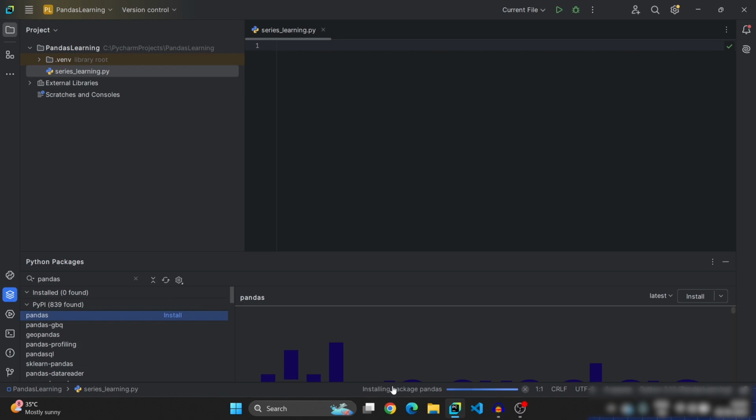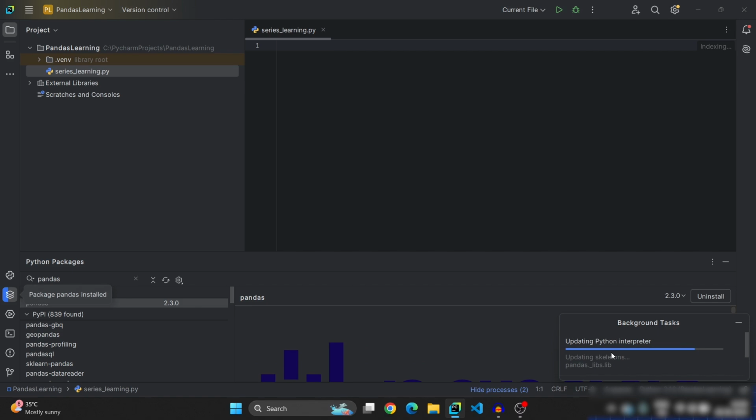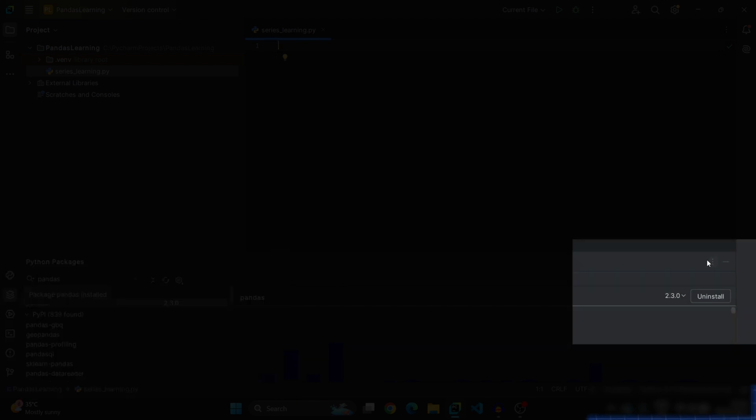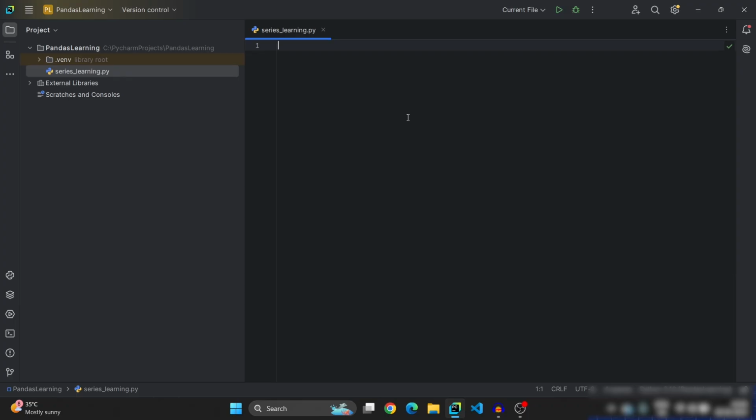So the installation of Pandas will be started. You can find it here. Click on it. Installing package Pandas. Wait for a few seconds. Pandas will be installed on your PC. Then you can use that Pandas in your code to learn Pandas. See, Pandas is installed. Here you can find package Pandas installed. So minimize this section. Now we need to import Pandas into our code file.